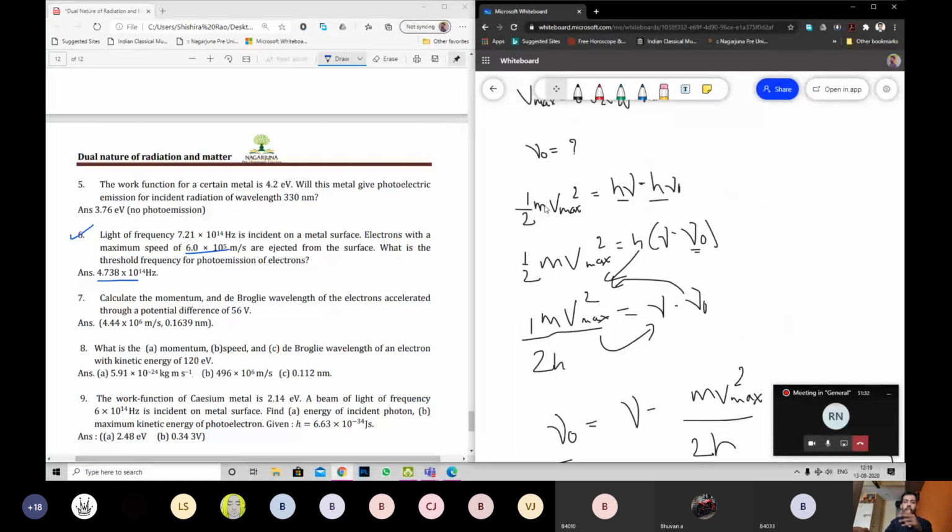Take the minus into that side, it will become plus. So this will become plus, that will become minus. Okay. And then divide by h. Works. Also works. No problem. You can substitute the value directly, then do everything.